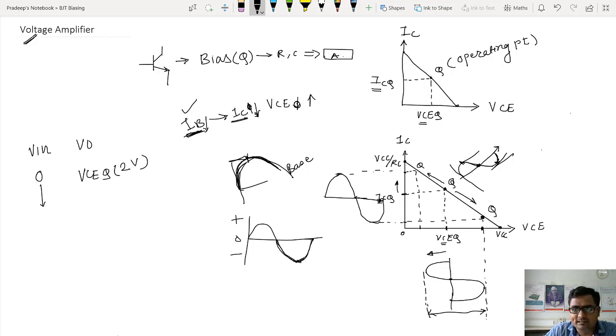Suppose input voltage is 5 volt peak that I have applied, then at the peak input voltage will be 5 volt. At the same time, output voltage has to increase with the same proportion. So output voltage will go up by 5 volt plus that initial 2 volts, so output voltage will be 7 volt. A rough calculation I am telling.